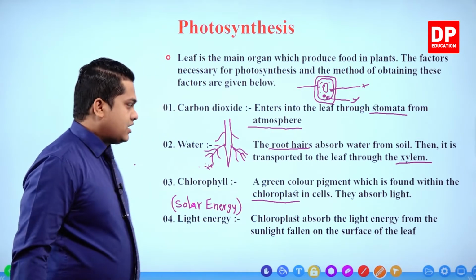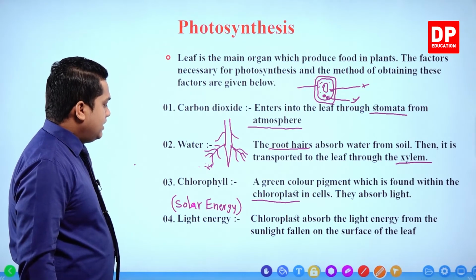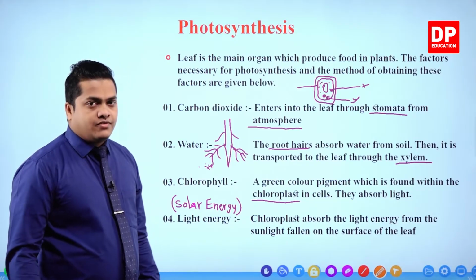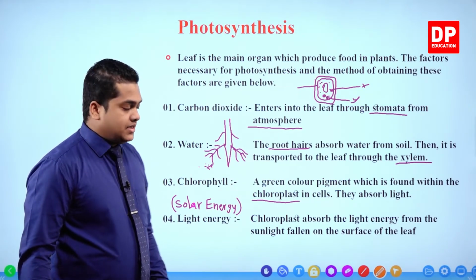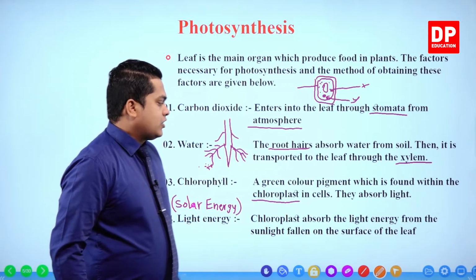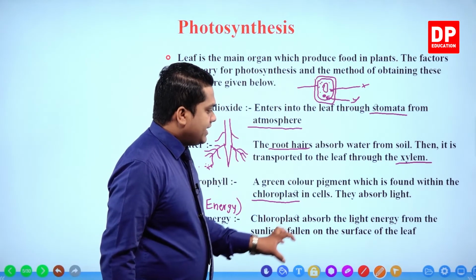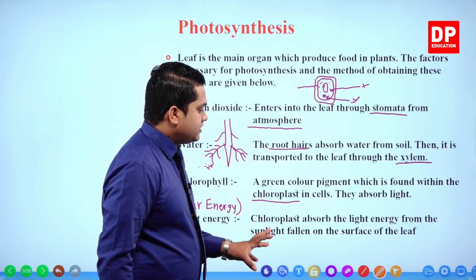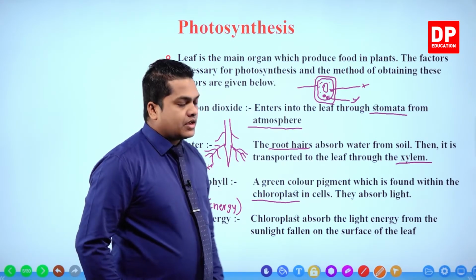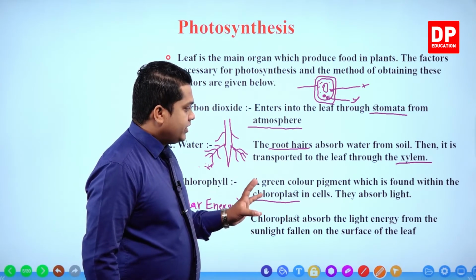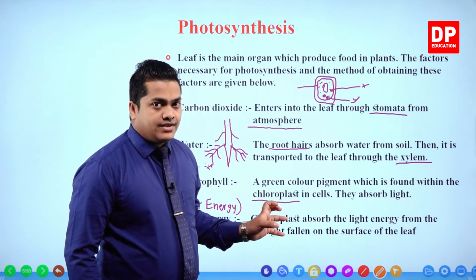Then finally we are coming to the last and final factor necessary for the photosynthesis process: light energy, the energy source. Chloroplast absorbs light energy from the sunlight fallen on the surface of the leaf.